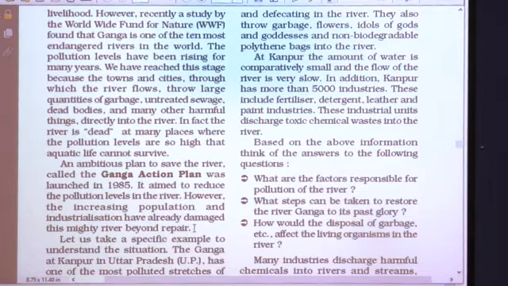This plan was launched so that the river can be saved, but the fact is that population is increasing day by day and similarly industries are also increasing. Because of this, the river has become so polluted that now it is beyond repair.